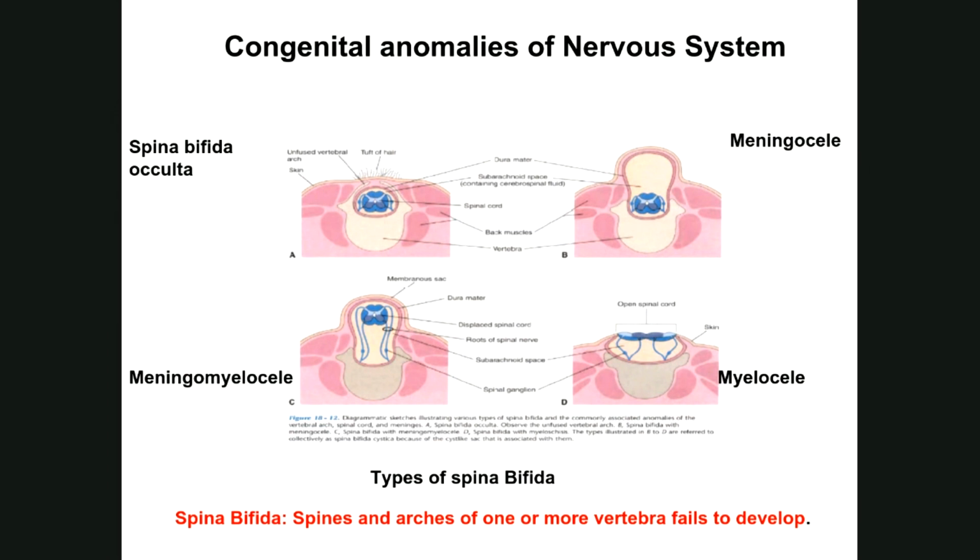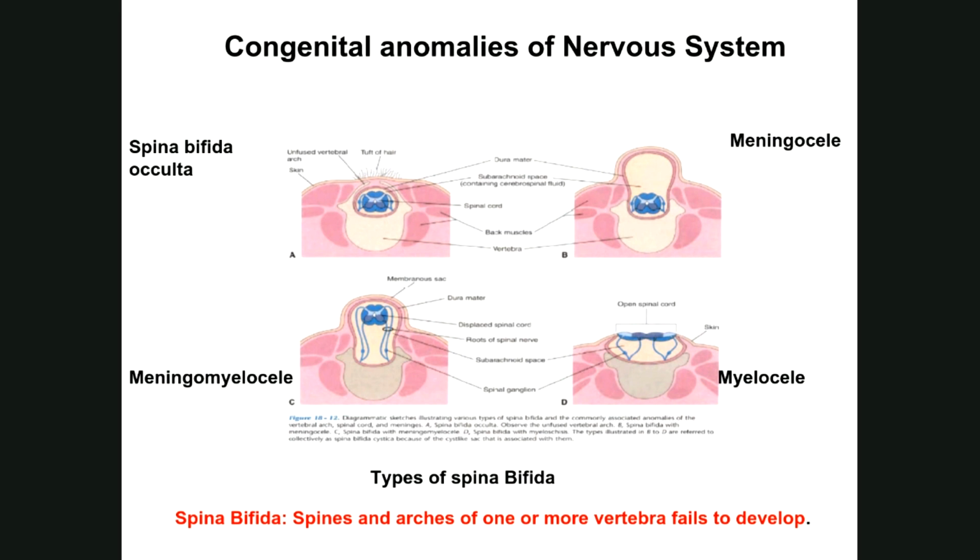As you can see in this slide, these are some of the anomalies of the nervous system. As I mentioned, the neural tube will give rise to the nervous system, the brain and spinal cord, and it is covered by the vertebral column. In some developmental errors, the vertebral column is not complete on the back, and that's why the skin is the only covering for the spinal cord.